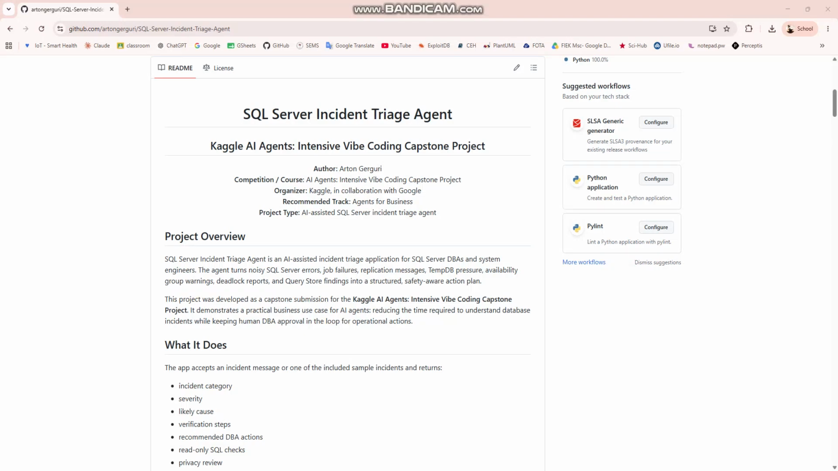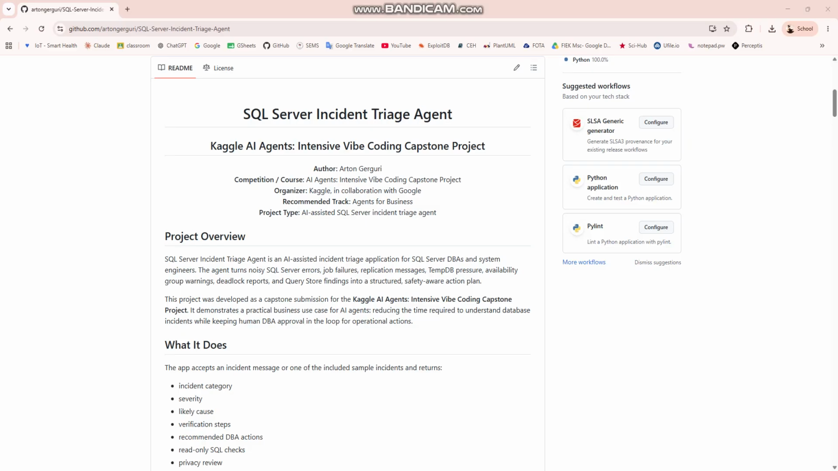This is my submission for the Kaggle AI Agents Intensive Vibe Coding Capstone project. The project is called SQL Server Incident Triage Agent, and it is designed for database administrators and system engineers.